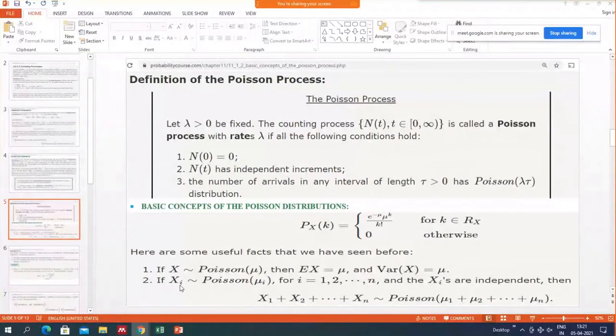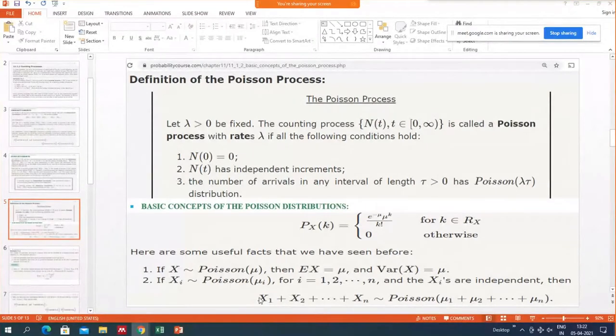Now the second result is, if you have Xi, random variables following Poisson distribution with parameter mu i, and the Xi's are independent. We have proved this result for two variables. Like if x is a random variable having Poisson mu, and y is another random variable having Poisson k, then we proved this result in earlier classes for two random variables.